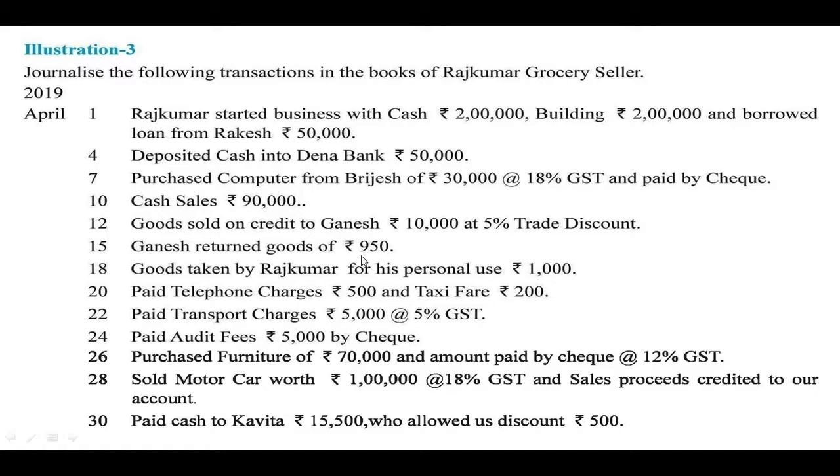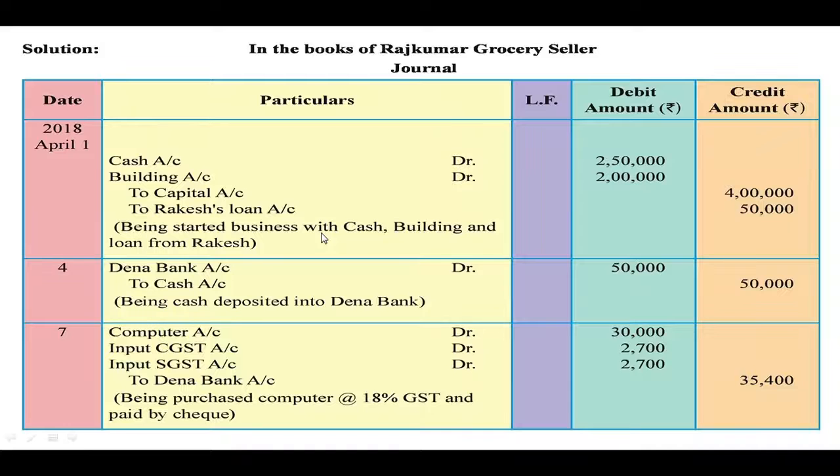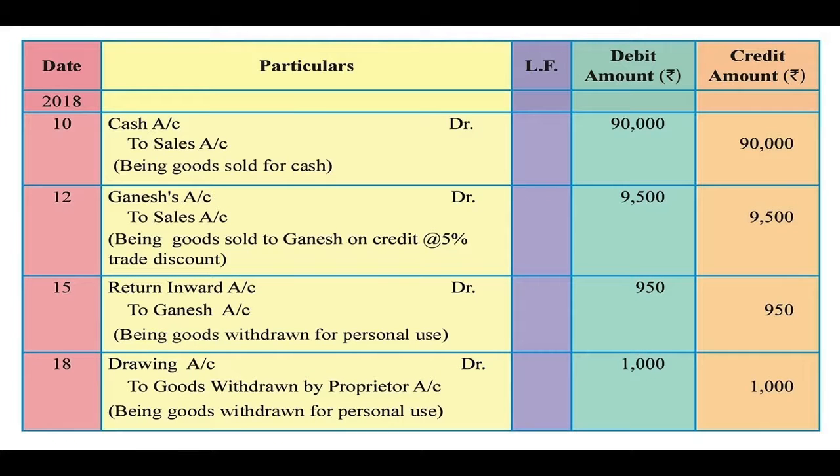So goods come in the business. When these goods are returned from the sales, it is called sales return or return inward, because these goods come in the business. So return inward account debit or sales return account debit 950, and Ganesh is the giver of the goods, so Ganesh account is credited. Next,